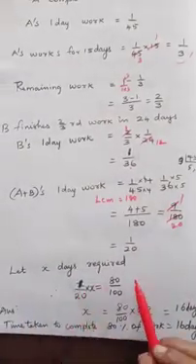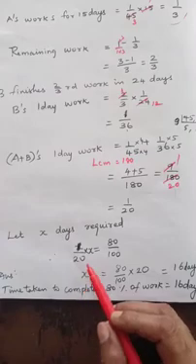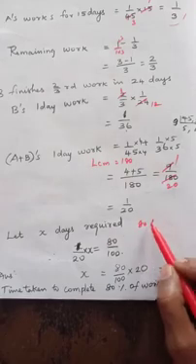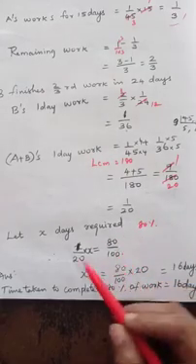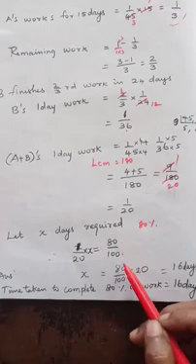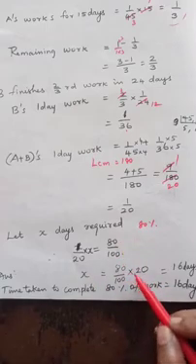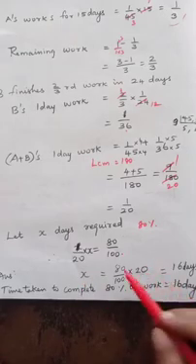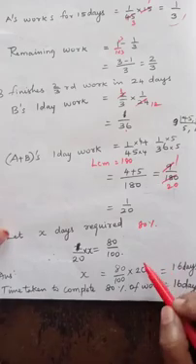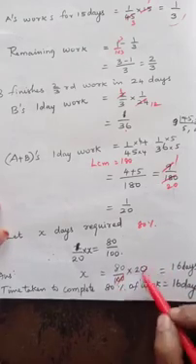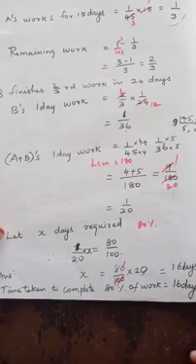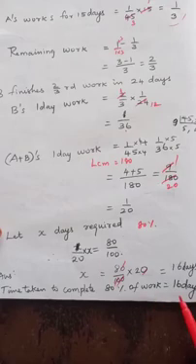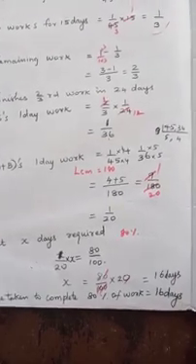Let X be the days required. 1 by 20 into X is equal to 80 by 100. That is 80% of work. So you are taking as 80 by 100. So X is equal to 80 by 100 into, you are bringing this 20 this side, means it will come to the numerator. So 80 into 20, you cancel zeros. 8 2s are 16. 16 days. So time taken to complete 80% of work is equal to 16 days. Okay, have you understood?